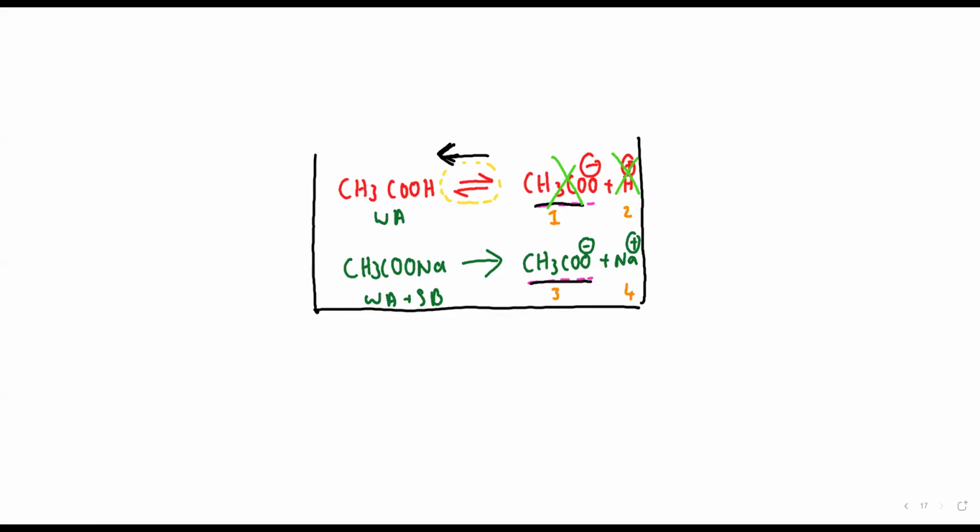Now, how many things are remaining in my final solution? Bolo. And this acetate has dissociated completely or not? Tell me. अरे ये तो strong है ना बेटा. This is a salt, na beta. This salt will dissociate completely or not? Tell me. So in my solution now, how many things are remaining? एक तो ये weak acid होगा. Then second is this and this. Because this reaction has gone in backward direction. Why did it go in backward direction? Because of common ion effect.